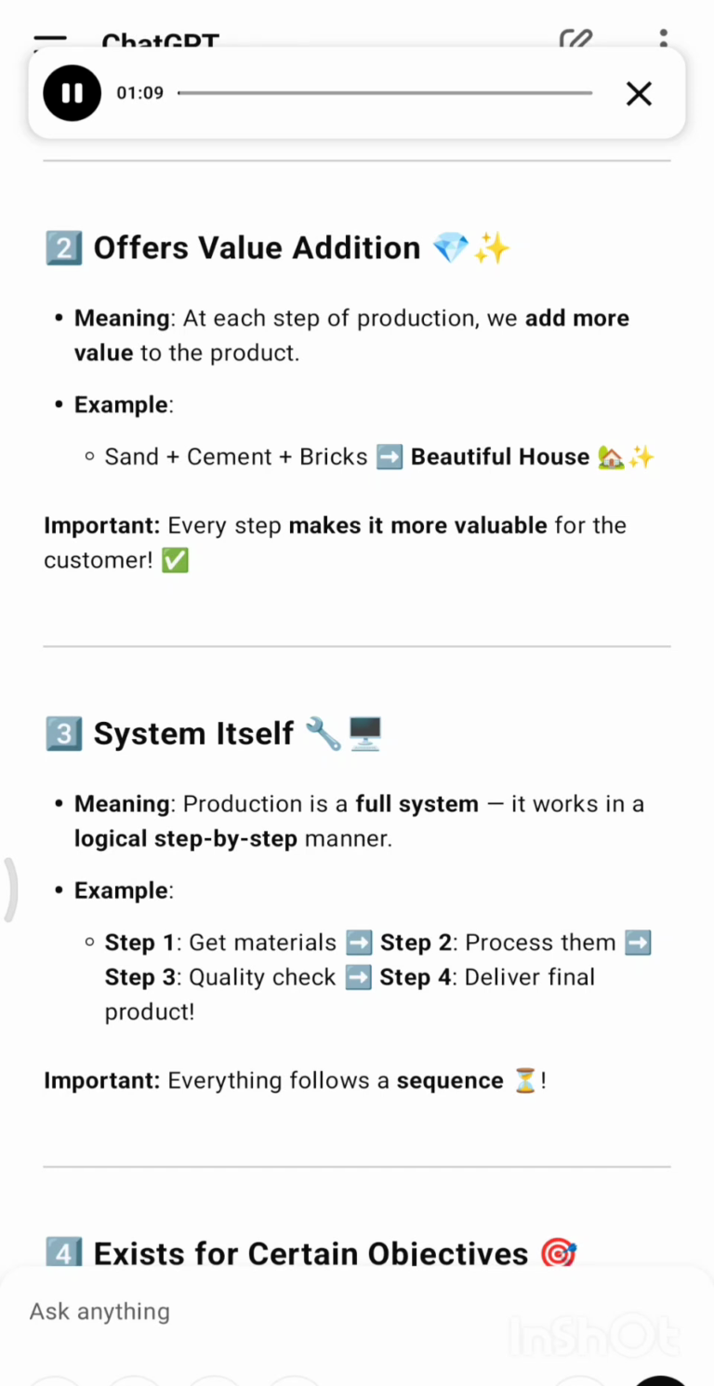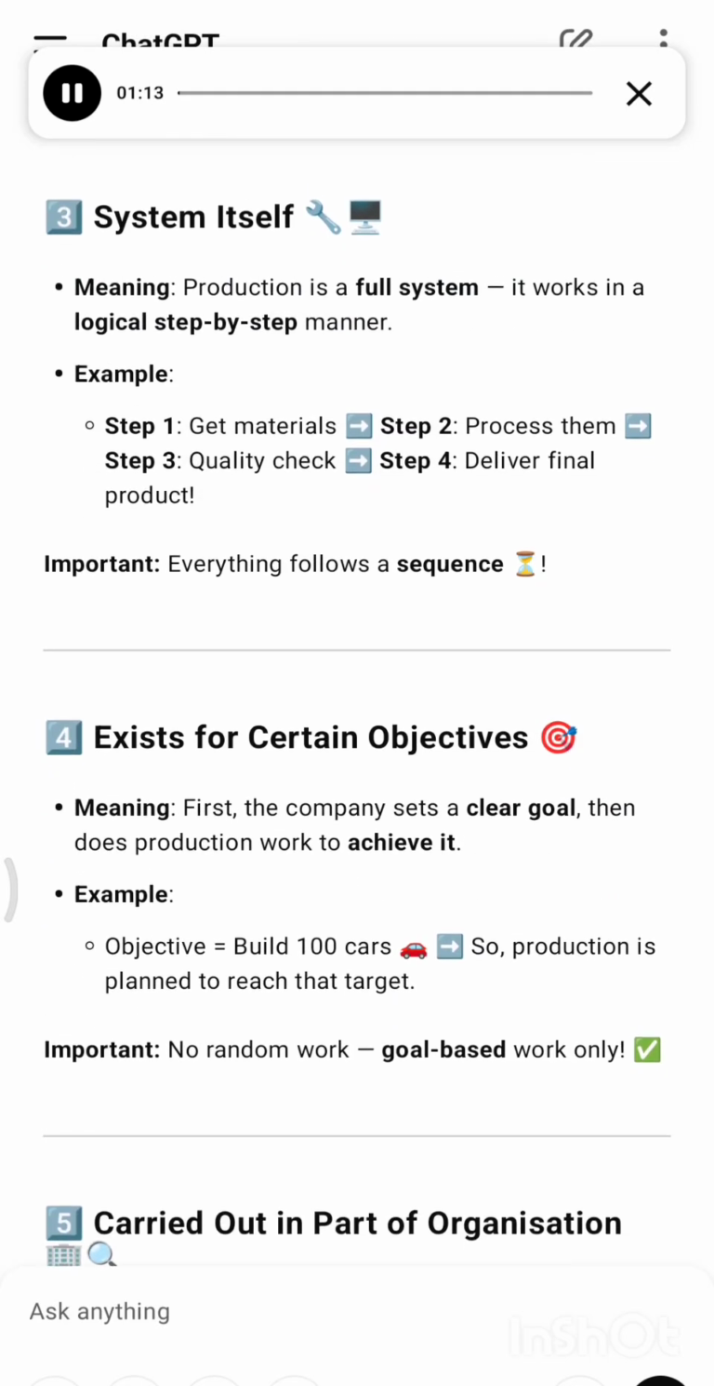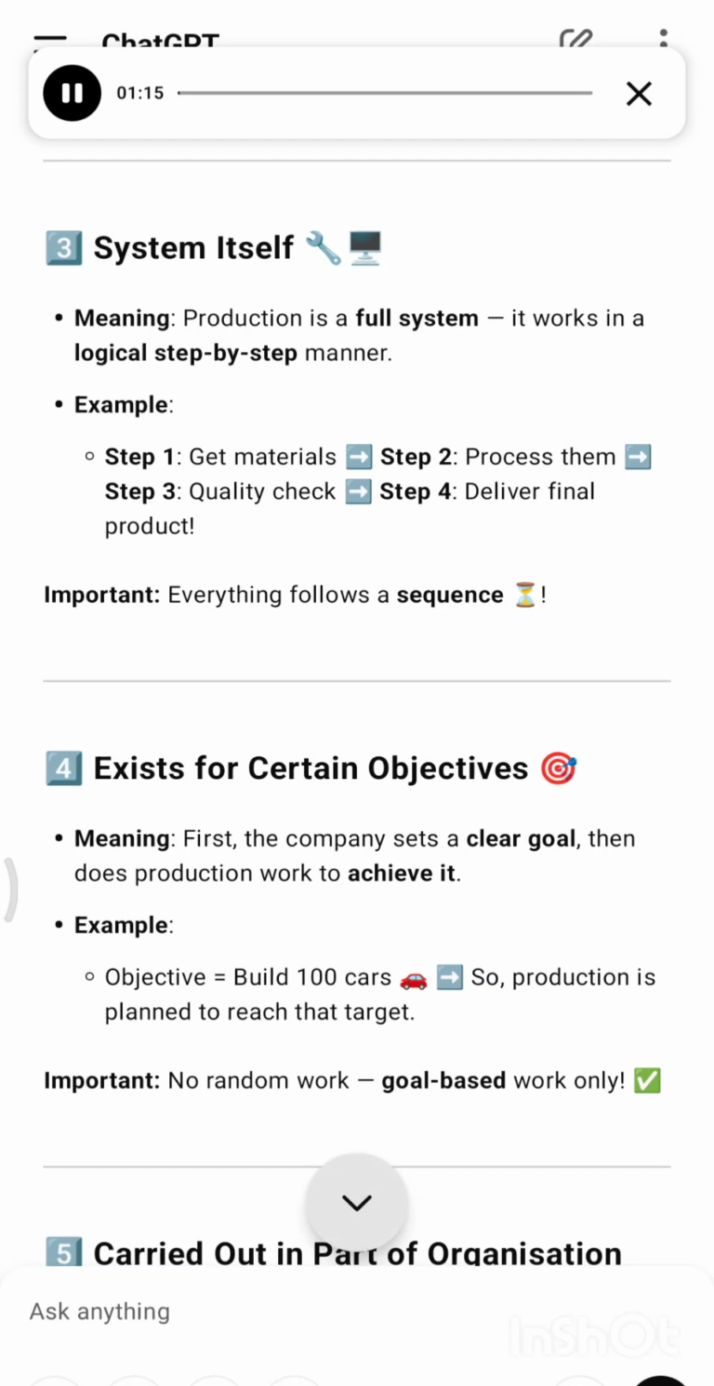3. System itself. Meaning, production is a full system. It works in a logical step-by-step manner. Example: Step 1, get materials. Step 2, process them. Step 3, quality check. Step 4, deliver final product. Important: everything follows a sequence.